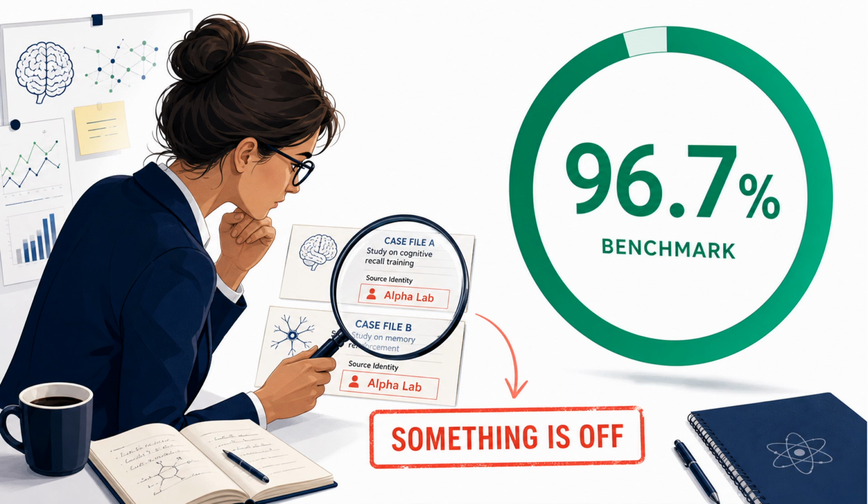This benchmark scored 96.7%. That looked excellent. Then, while checking the test split, I noticed something that changed what the number meant. The test examples carried the same hidden source identity as examples in training.